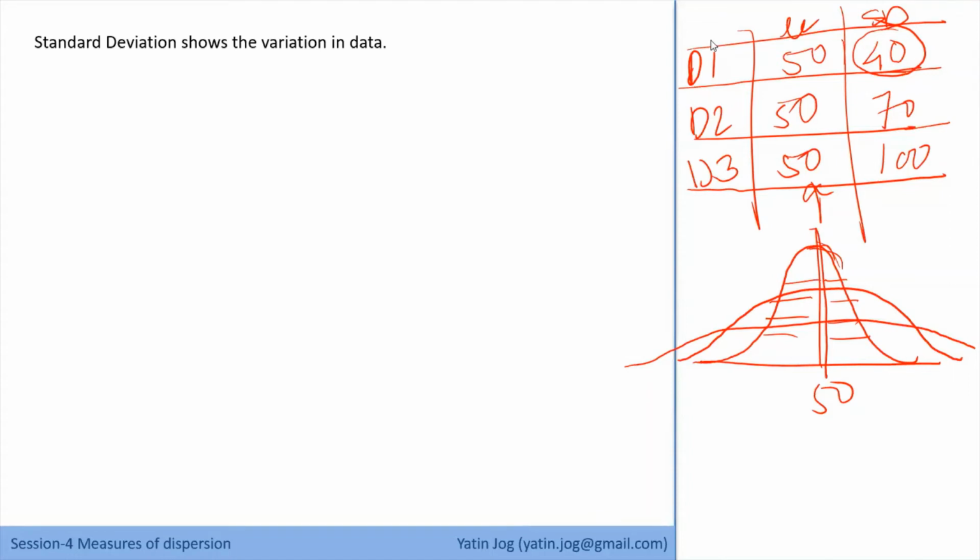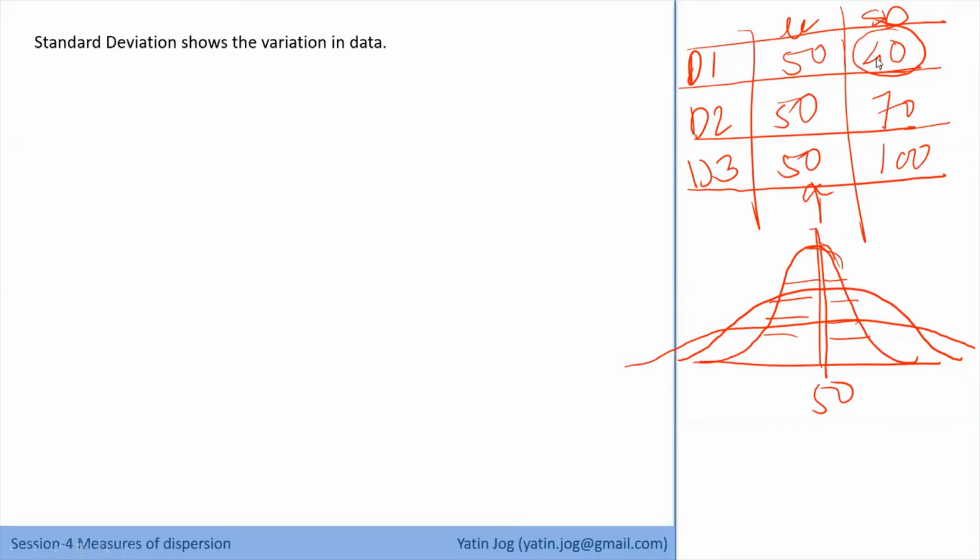Now, when I say standard deviation shows the variation in data, that means the variation in the first data set is less compared to the third data set, which is 100. Variation in data set 1 is less means the distance of data points from the mean is very small. That means my data points are very close to the mean, and I'll get this kind of curve, where maximum data points are around the mean. But for data set 3, standard deviation is 100, that means variation is large. The distance of data points from the mean is very big. So I can draw a curve something like this, almost like a flat curve.